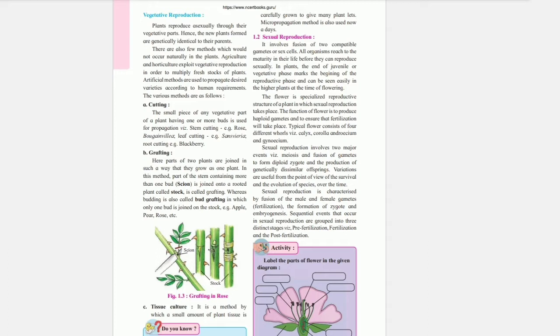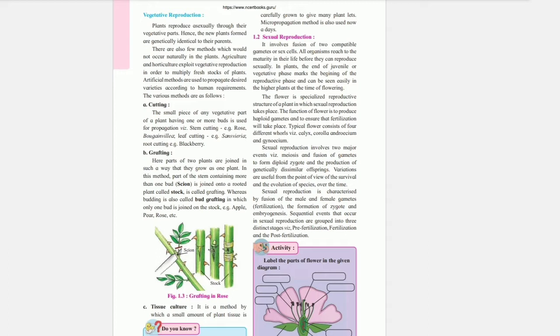All organisms reach maturity in their life before they can reproduce sexually. In plants, the end of juvenile or vegetative phase marks the beginning of the reproductive phase and can be seen easily in the higher plants at the time of flowering. The flower is a specialized reproductive structure of a plant in which sexual reproduction takes place. The function of flower is to produce haploid gametes and to ensure that fertilization will take place.